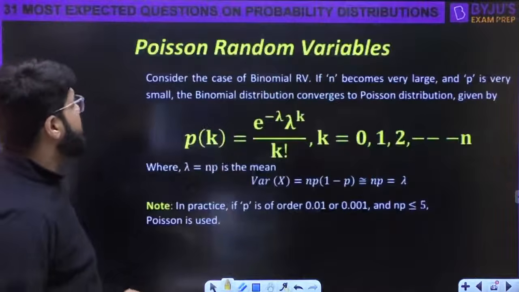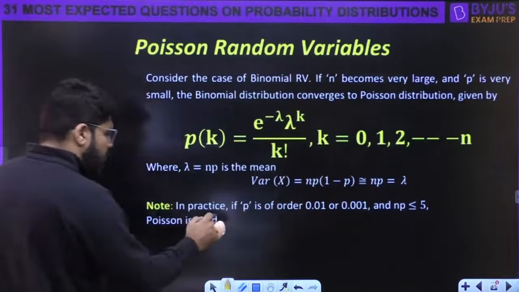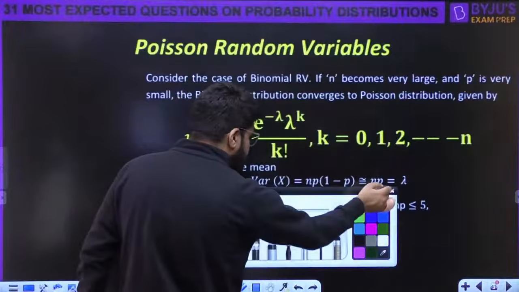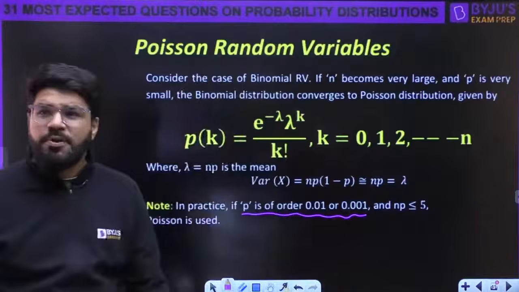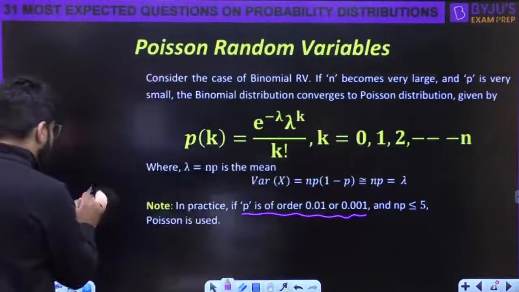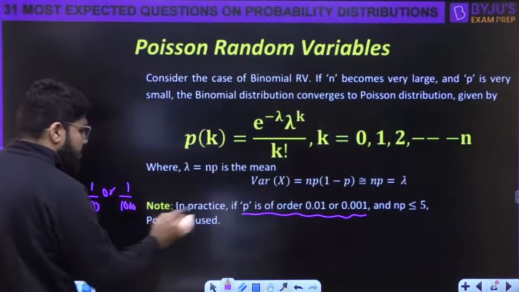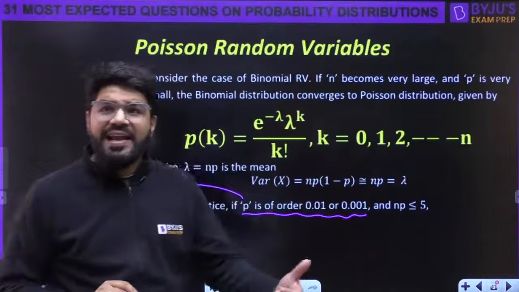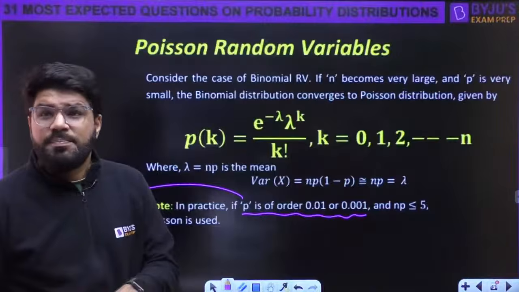Have a look into the brief theory here. If n becomes large and p is very small, what is small? I'll give you those values. If p is of the order of 1/100 or 1/1000, less probable events, the probability is 1 out of 100 or even less, 1 out of 1000, and n into p is less than or equal to 5, then Poisson is used for simpler calculation.